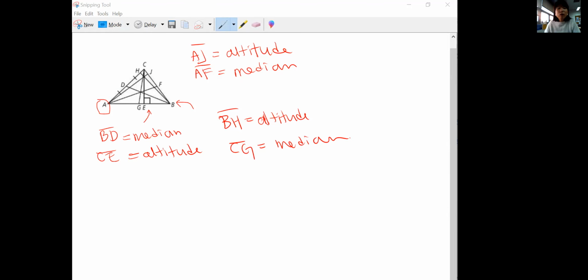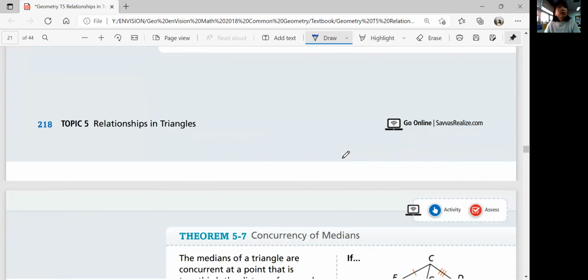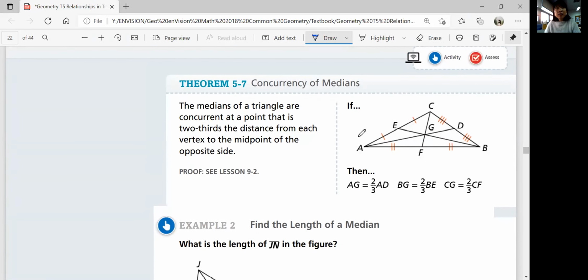Okay, going back to our textbook. Theorem 5-7 is about concurrency of medians. It says that the medians of a triangle are concurrent at a point that is 2/3 the distance from each vertex to the midpoint of the opposite side. Whoa, what does that mean? Now that you know how to draw altitudes and medians, we have a special property for concurrency of medians. So this point of intersection for the medians.